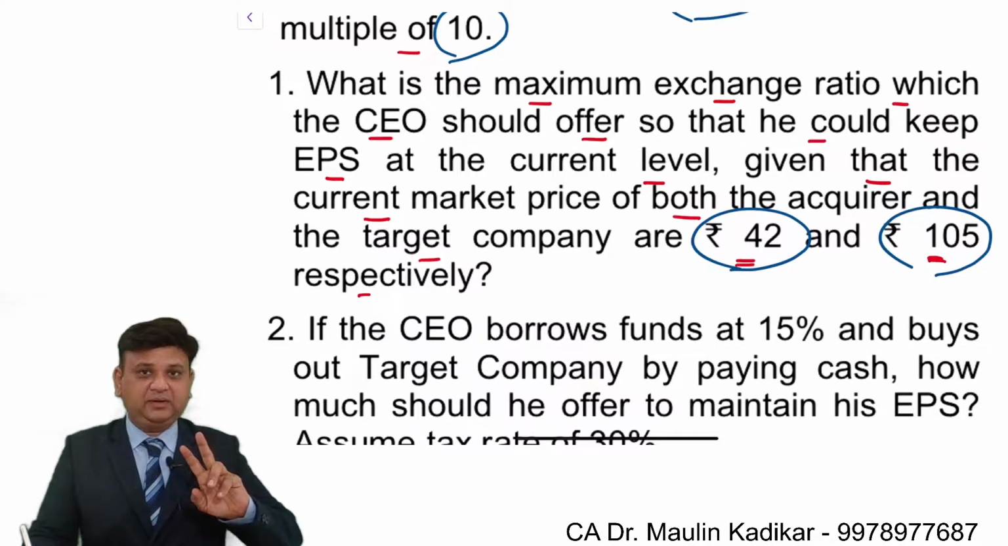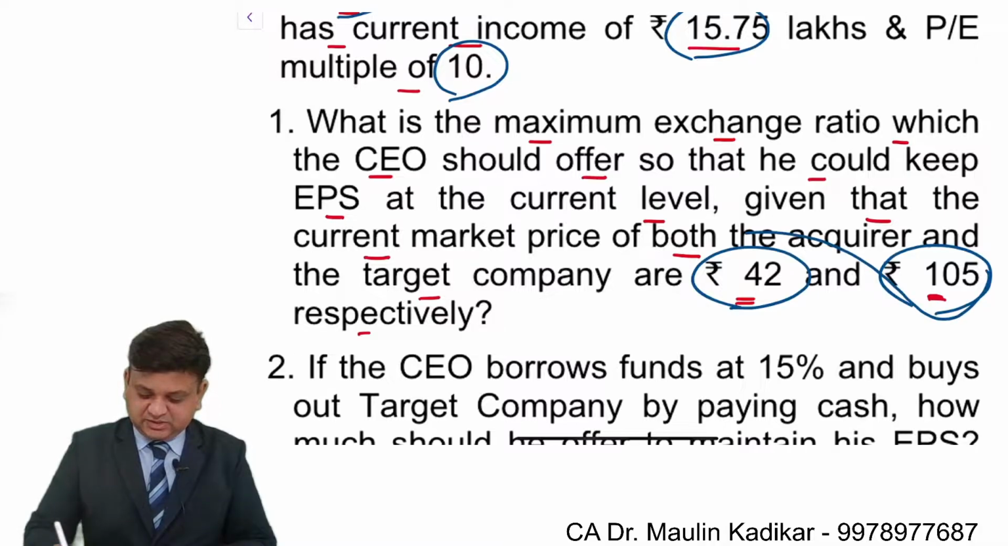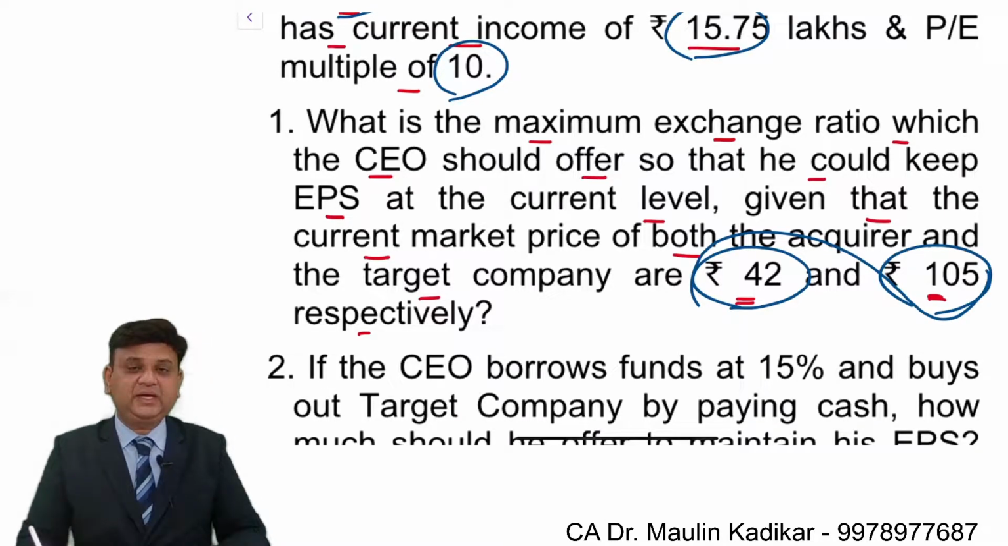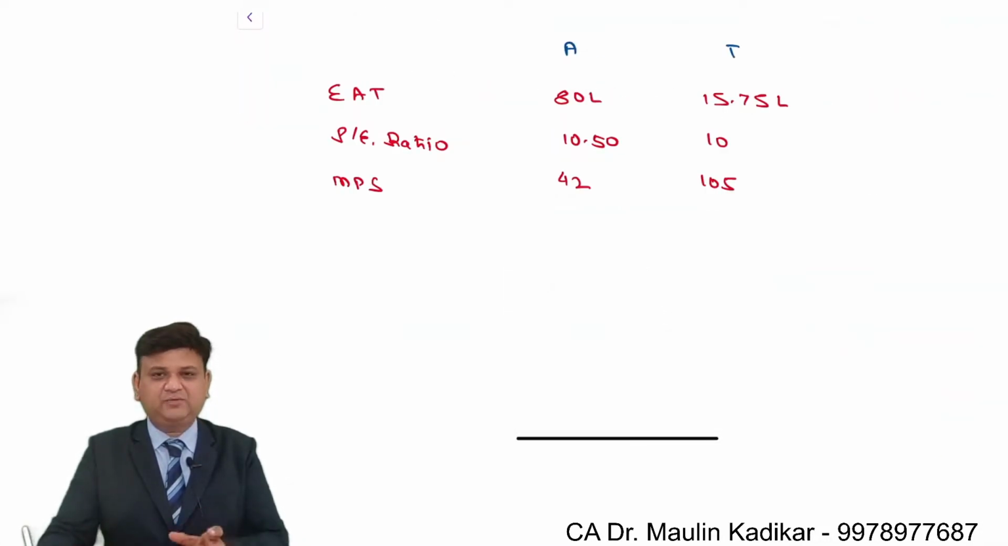However, it may happen that later on they may change the sequence. They may give first the target company and then the acquiring company. So be a little bit careful for this kind of small manipulation that they may do.